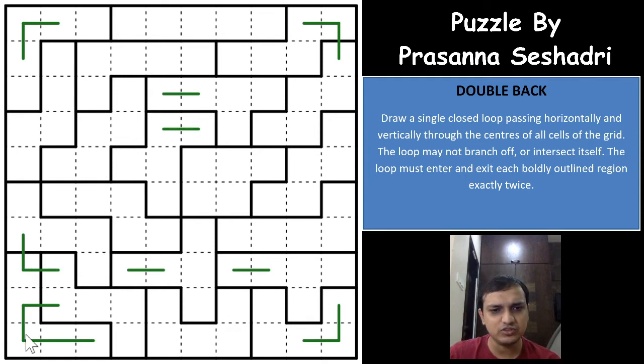So this region has now 2 entry and exit, right? One loop segment, and this is the other one. And so whatever be the case, if this loop segment goes up, this forms one loop entry, and these 3 cells will form the other loop entry. Or if these cells go towards the right, then this is the one loop entry, and these 4 cells will form the other loop entry, but it will close the loop, which means that this has to go up, and this forms the one loop entry. So you will have the 2 loop entries here already in this region. This will either go this way or this way, we are not sure about it, right?